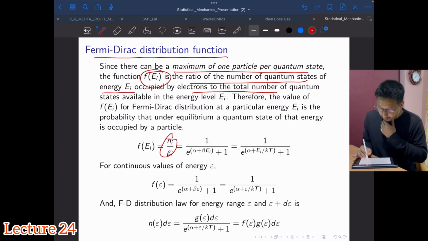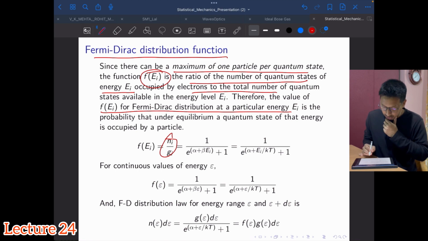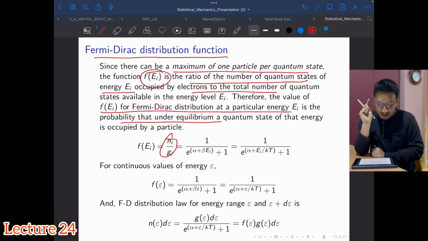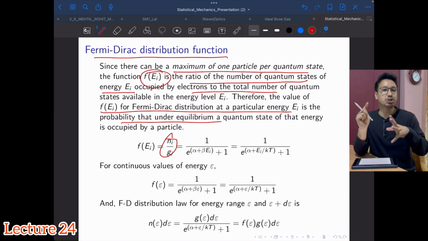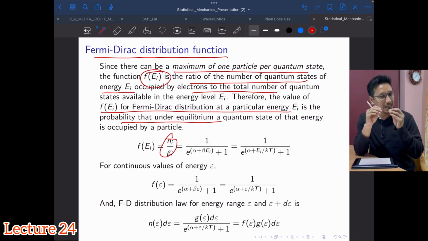Okay, so this I have told you in one of the lectures, that this represents the probability, under equilibrium, that a quantum state of that energy is occupied by a particle or not. So this gives you a sense of the probabilistic behavior of the particle.